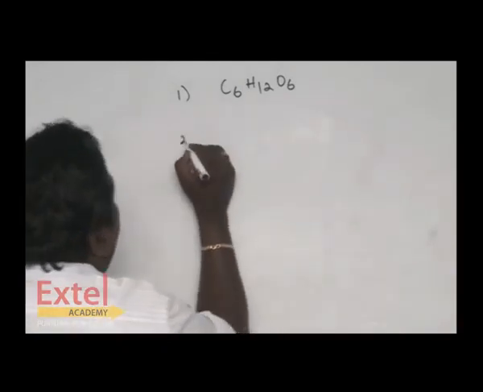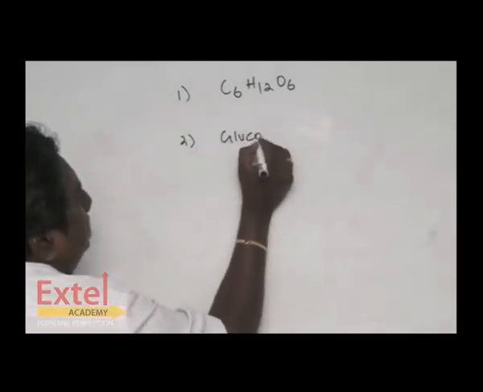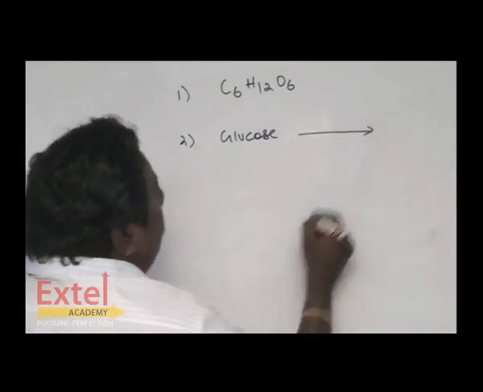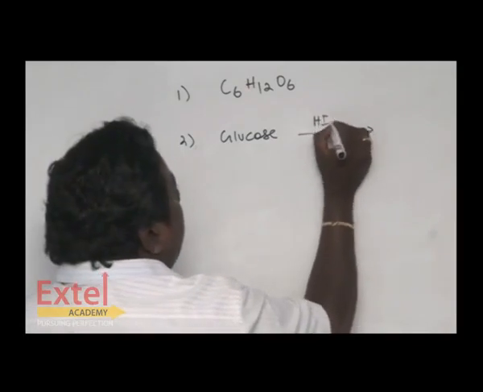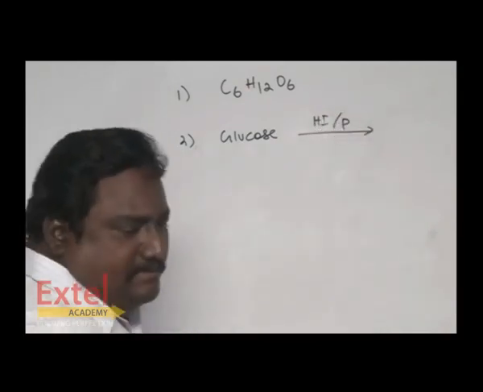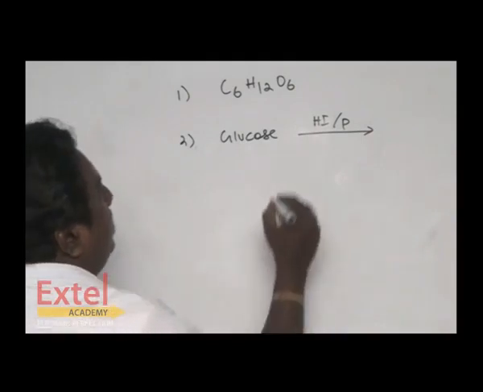Now this glucose is reduced in the presence of hydrogen iodide and phosphorus. It undergoes reduction.